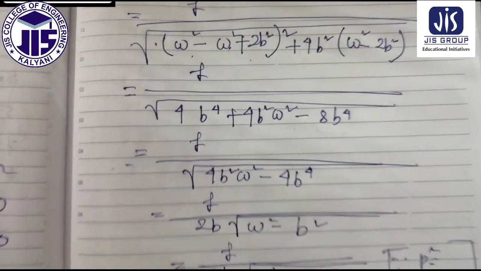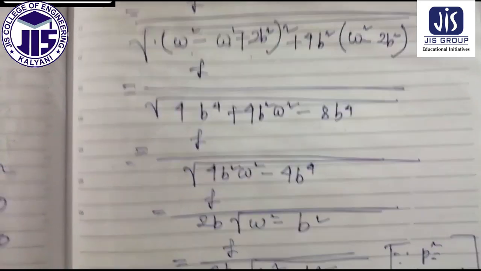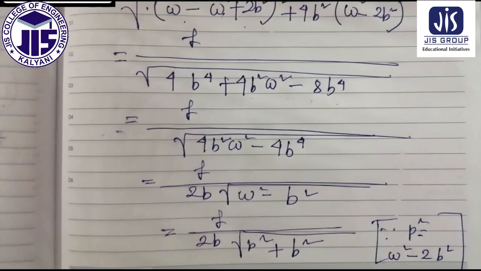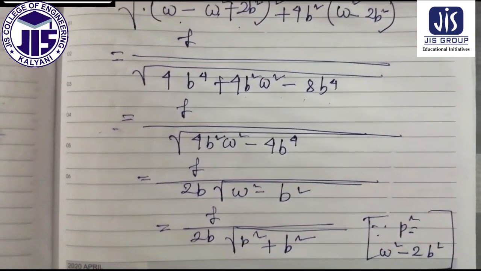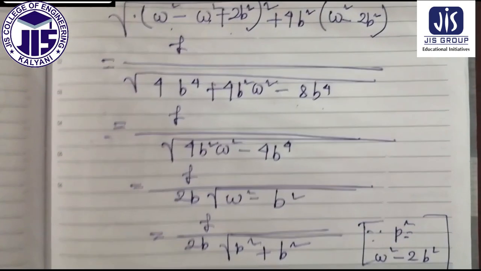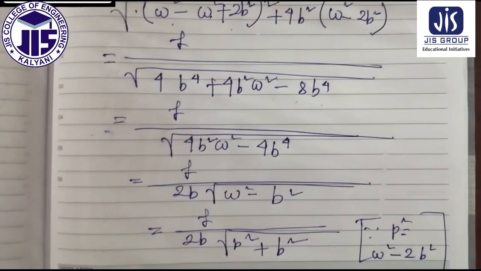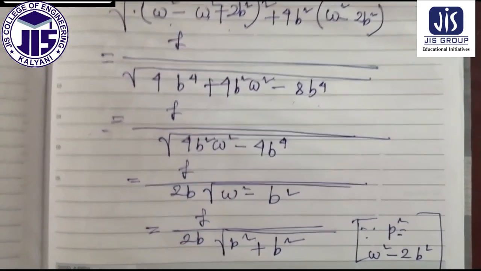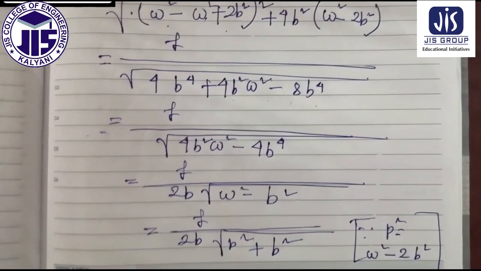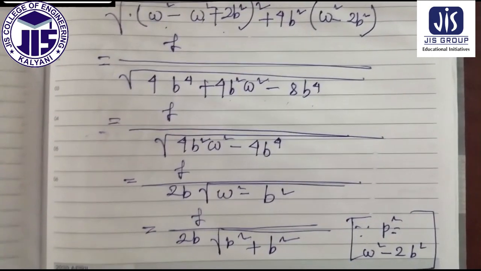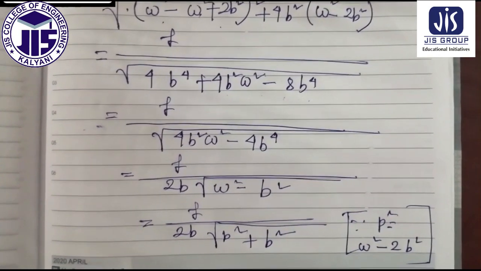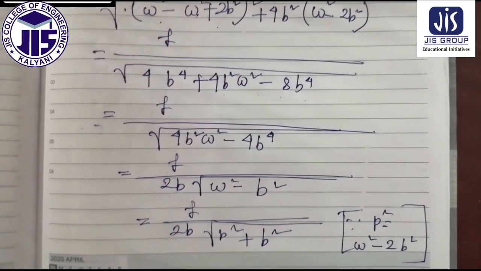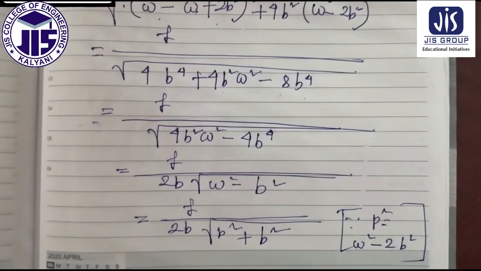From here, finally we are getting F by root over of 4b to the power 4 plus 4b square omega square minus 8b to the power 4. Finally we are getting 4b square omega square minus 4b to the power 4 equal to F by 2b root over of omega square minus b square.